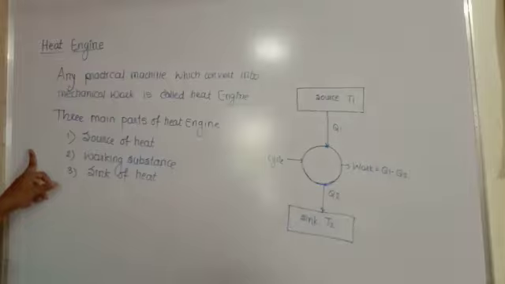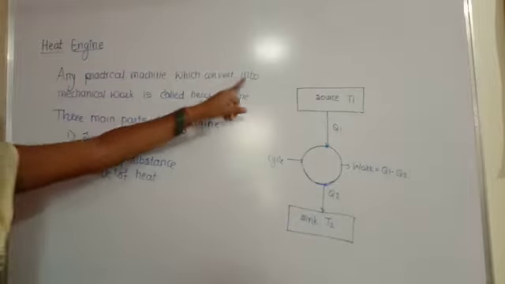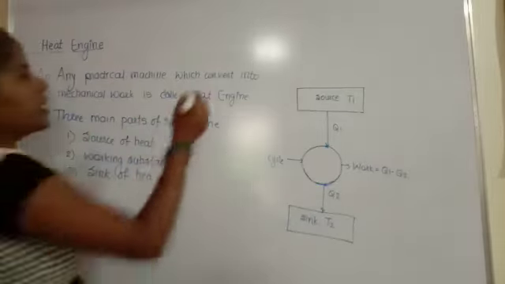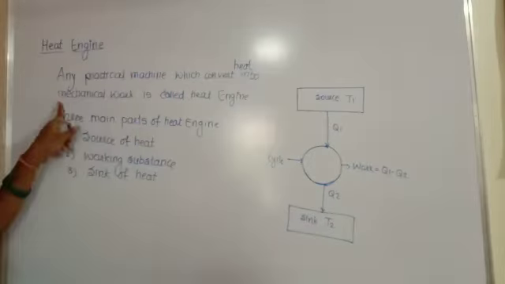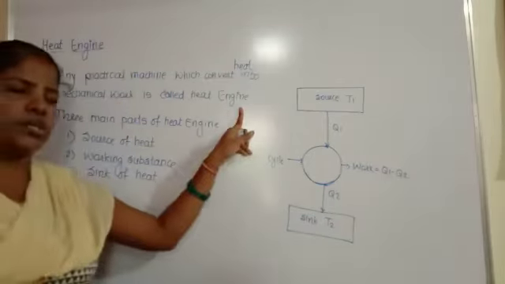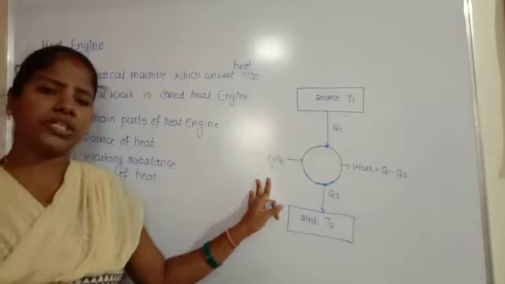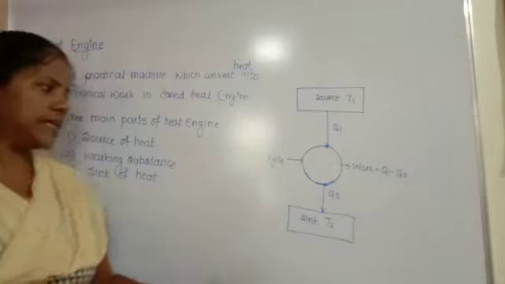According to the definition, any practical machine which converts heat into mechanical work is called a heat engine. So this is the diagram of a heat engine. Okay, so you all understand this topic.